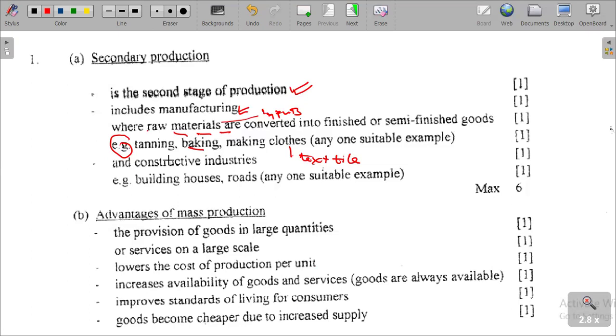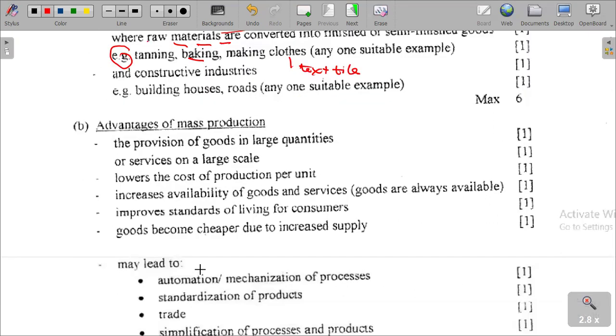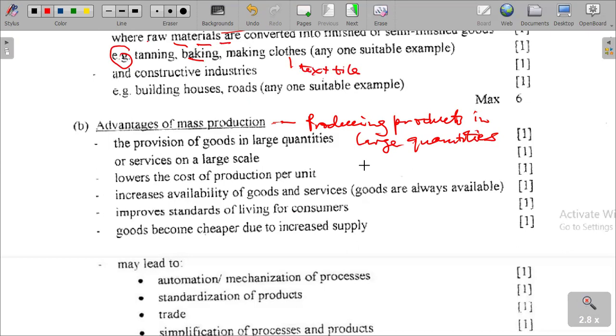It lowers the cost of production per unit. We are talking about economies of scale that are achieved as a result of producing goods in large quantities.